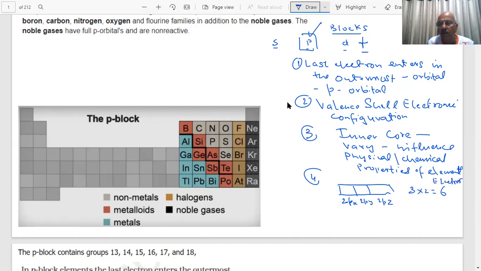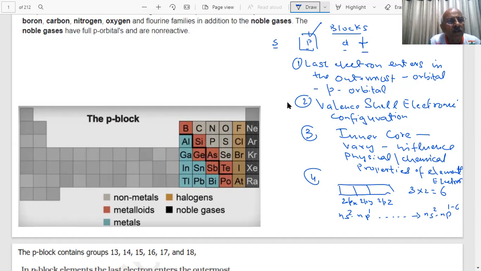Therefore, students, if you start with ns2 np1, where will it go? ns2 np1 to np6. The last will be one, two, three up to six.